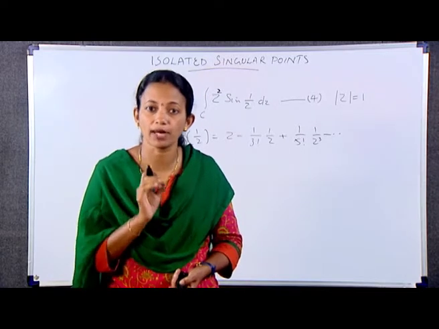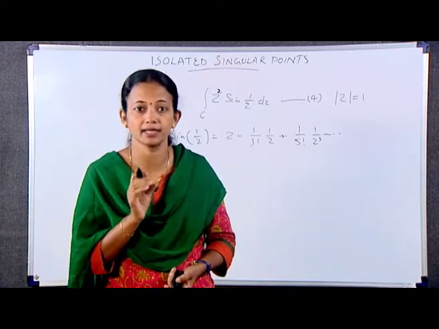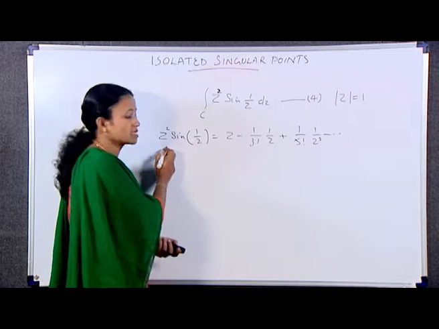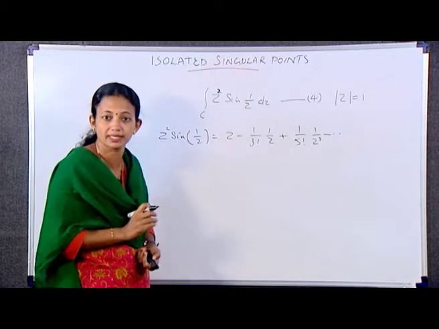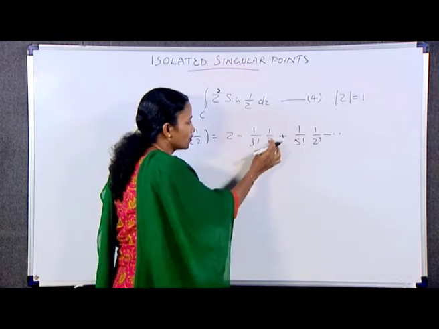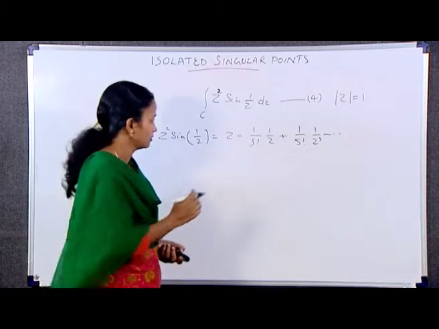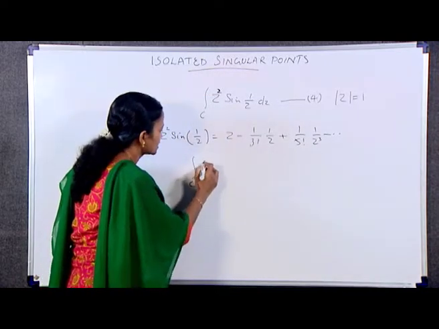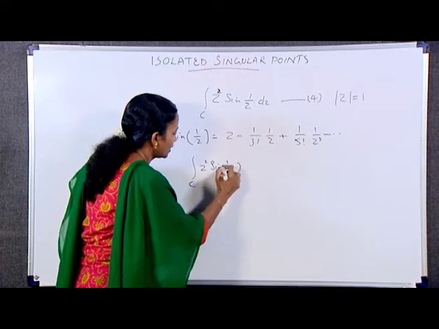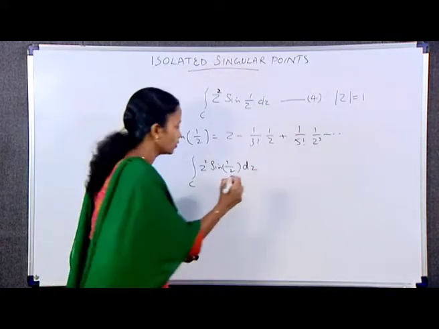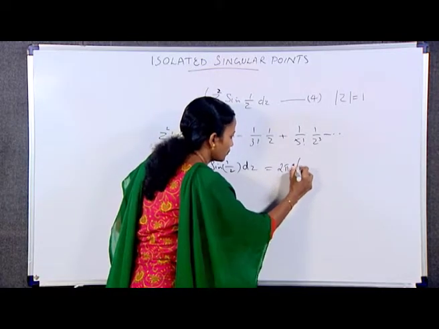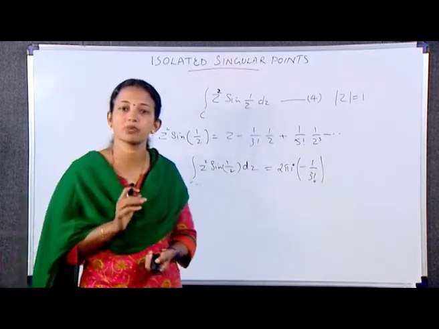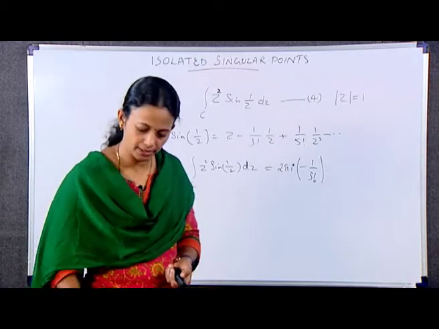The coefficient of 1 by z here is the desired residue. Hence, integral over C z square sin 1 by z dz is equal to, here the coefficient of 1 by z is minus 1 by 3 factorial. So, integral over C z square sin 1 by z dz is equal to 2 pi i times minus 1 by 3 factorial. It is equal to minus pi i by 3. Next example.